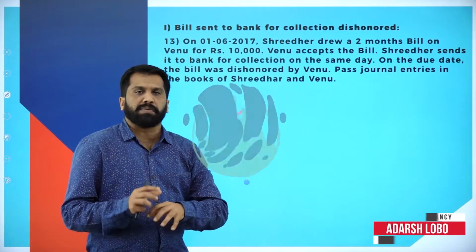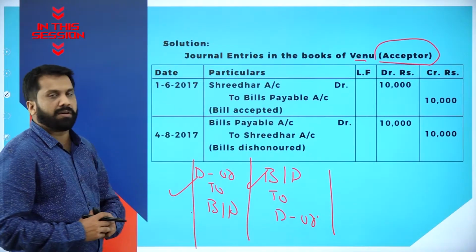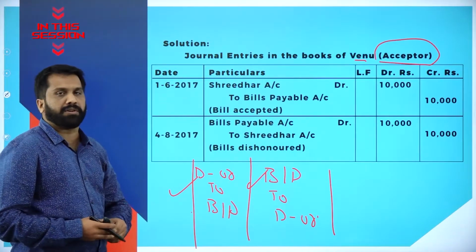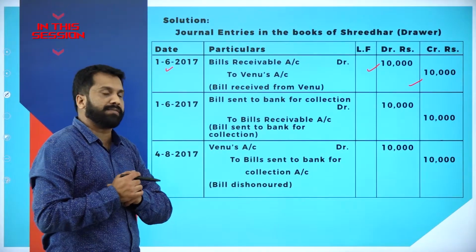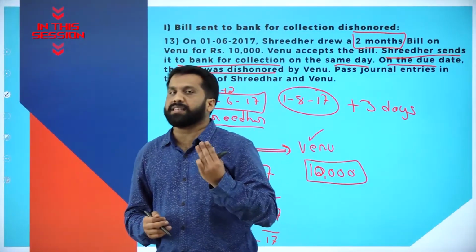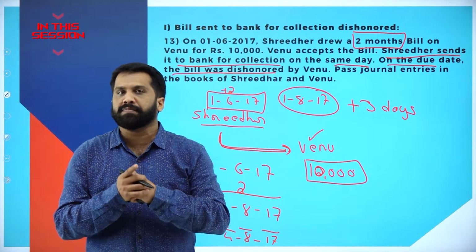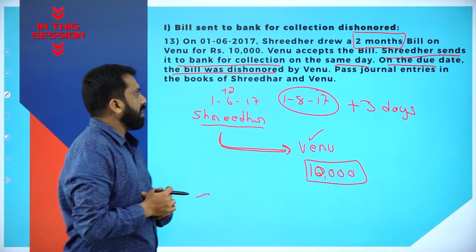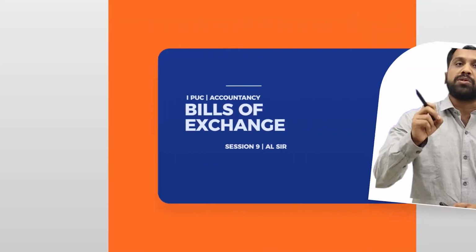You have 5,000 rupees worth check. At the end of 3 months or 2 months as per the agreement, journal entry number 1, journal entry number 2. 2 journal entries will do it for your acceptor or drawee account. Now, once it is collected exactly after 2 months, but before that 3 days. What is that 3 days? 3 days we call it as grace period. Clear? Yes. Past journal entries in the books of Sridhar and Venu. We are supposed to prepare journal entry in the books of Sridhar.